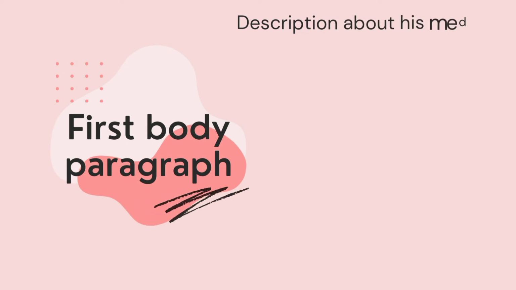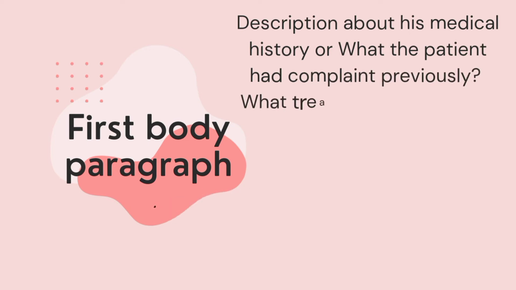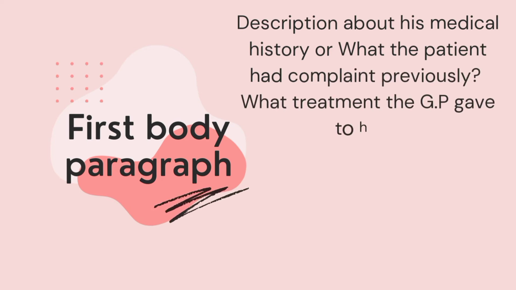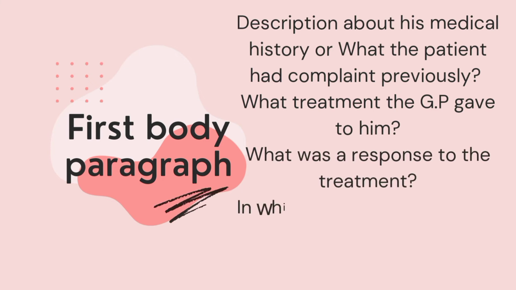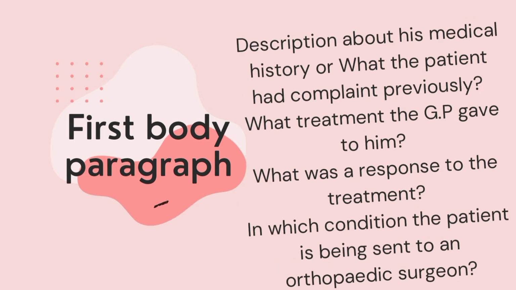Now you should give in the first body paragraph the description of his medical history: what complaints the patient had previously, what treatment the GP gave him, what the response to the treatment was, and in which condition the patient is now being sent to an orthopedic surgeon.